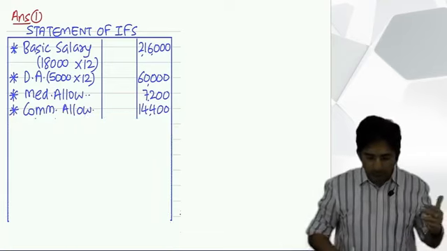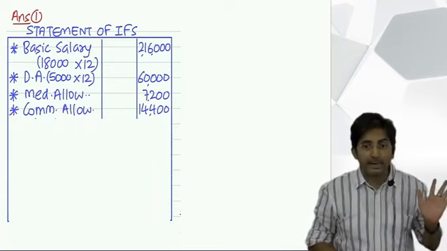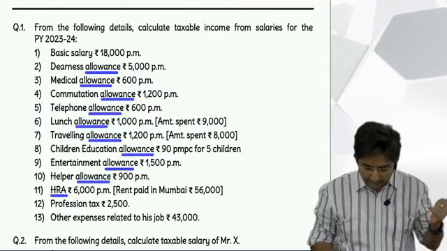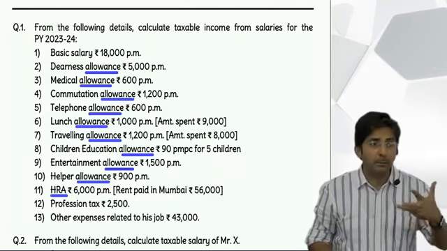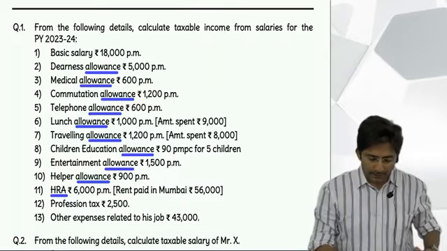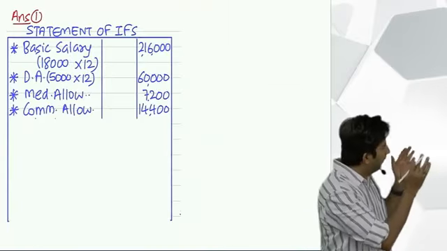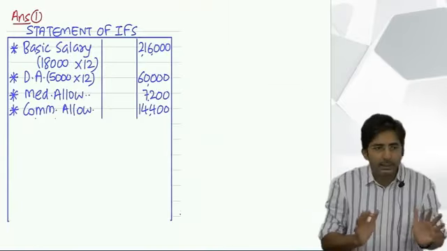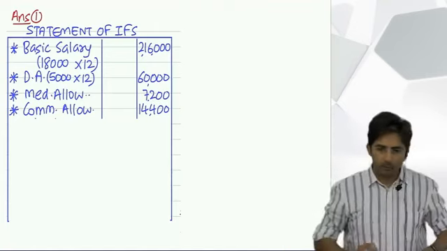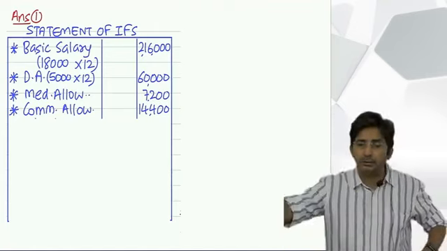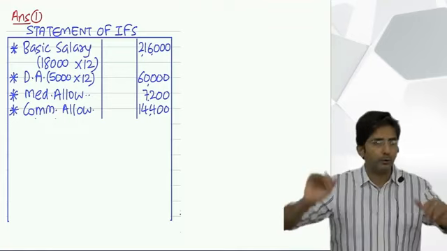See, I am not showing the working in detail, but you show it in brackets. In the sense, it is 1200 per month, multiply by 12, write properly. I have written in short because I have less space in my iPad. But you write properly: commutation allowance, 1200 into 12, 14,400. Okay?